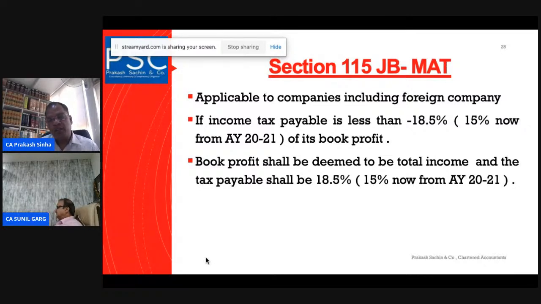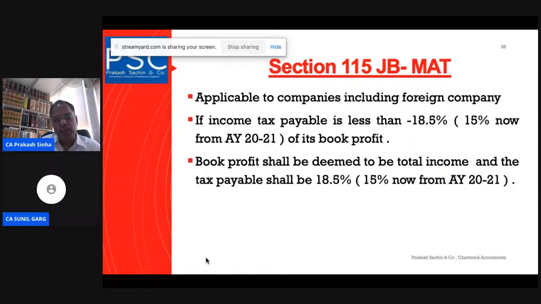Now the issue arises here. Whether all foreign companies which have a PE in India will be subject to MAT? The answer is no. Those companies which are paying tax under presumptive taxation, like Sections 44B, 44BB, 44BBB, 44BBA, these are the few provisions.